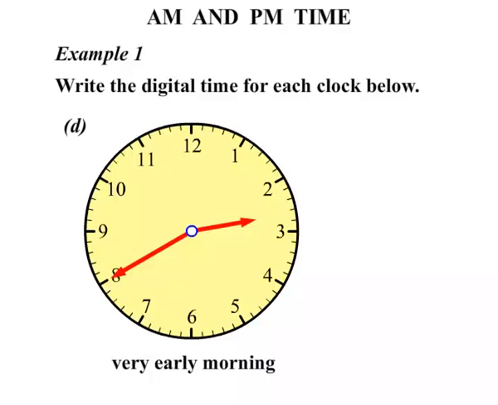This one here, it's 20 to 3 in the analog time, so we write that as a digital 2:40. Now it's very early morning, so it is AM. Okay, 2:40 AM, you'd certainly be still asleep then.